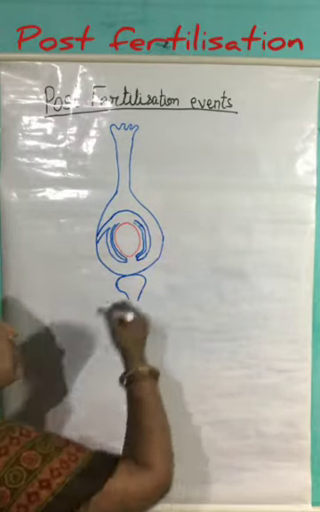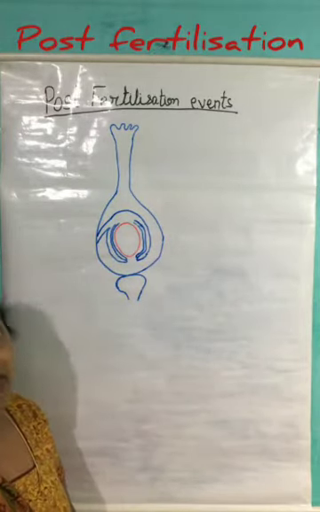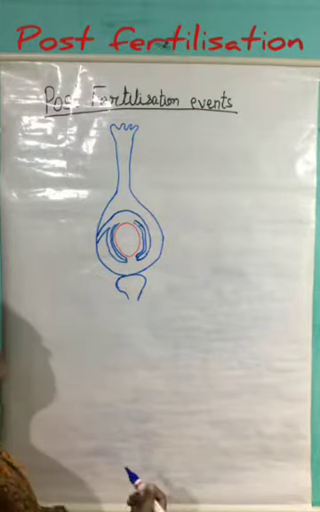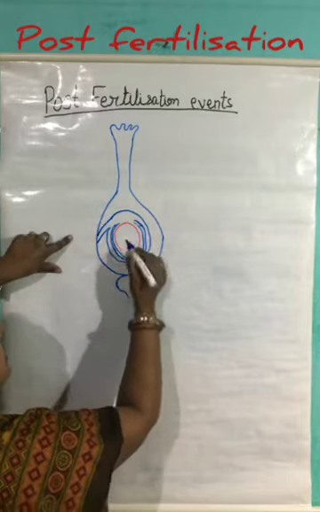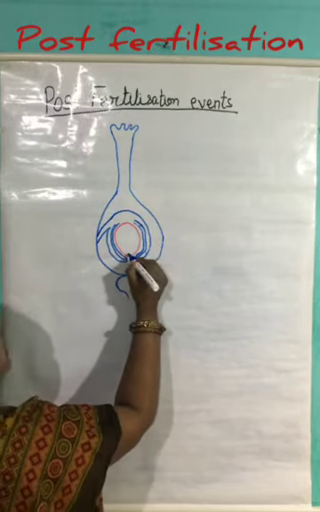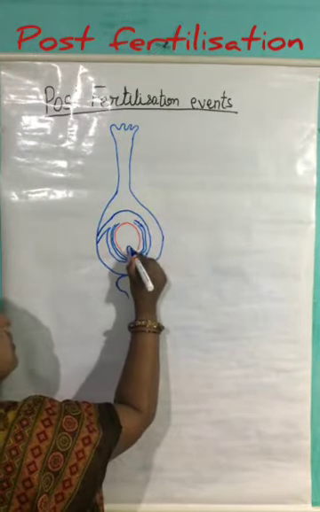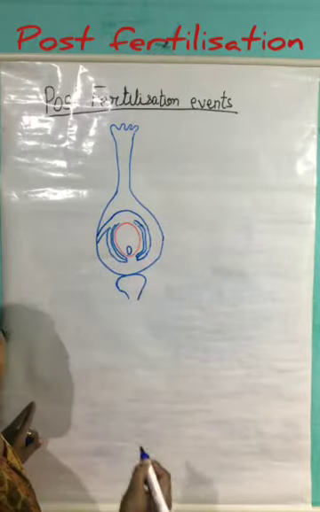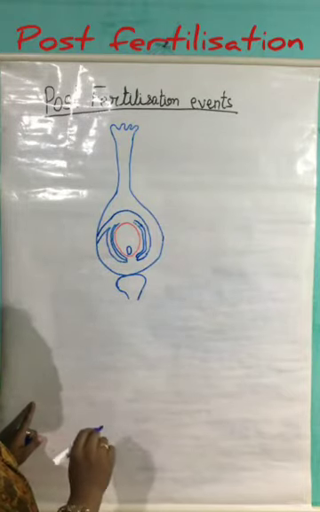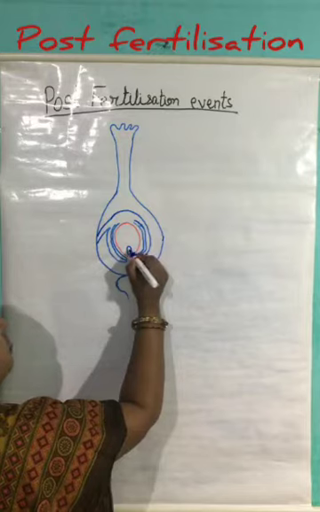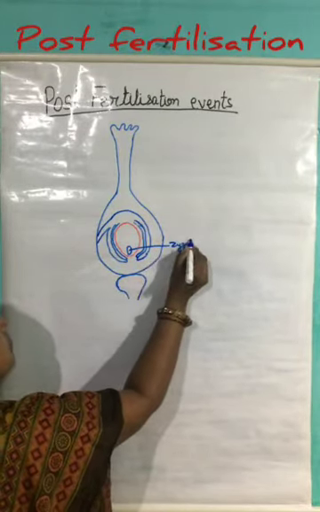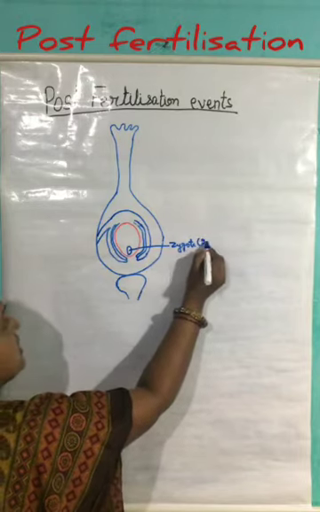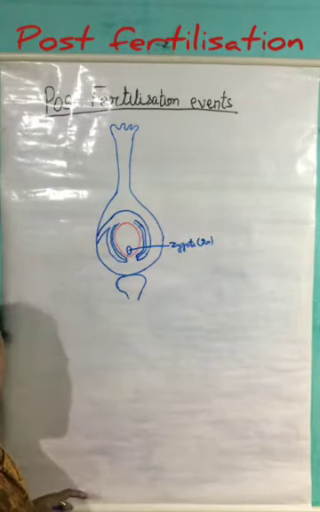All these events take place during the process of fertilization, and as a result, inside this egg apparatus, due to the fusion of the first male gamete with the egg, the zygote is formed, which is diploid in nature.